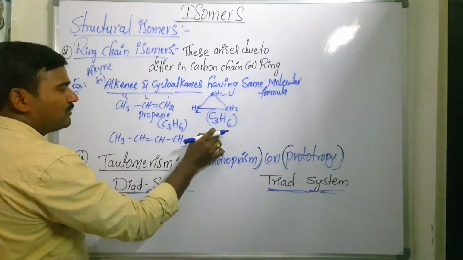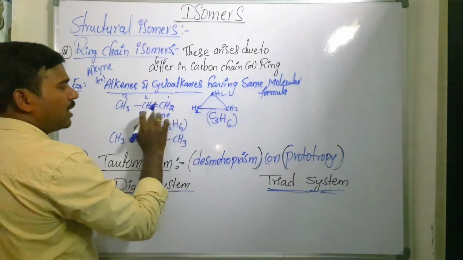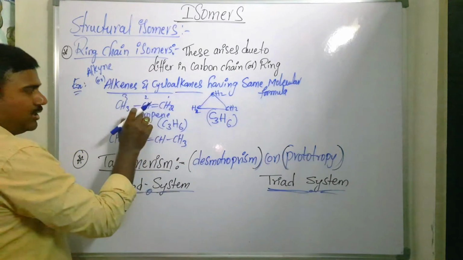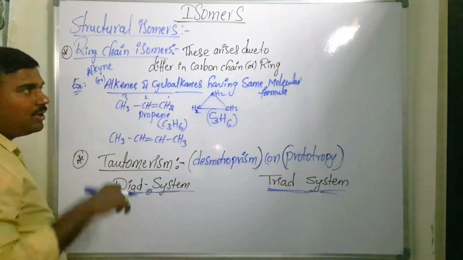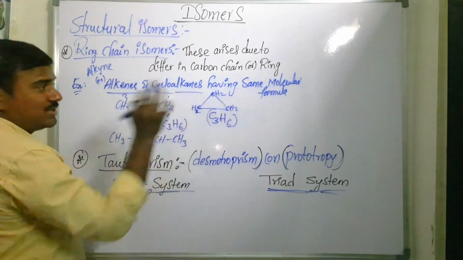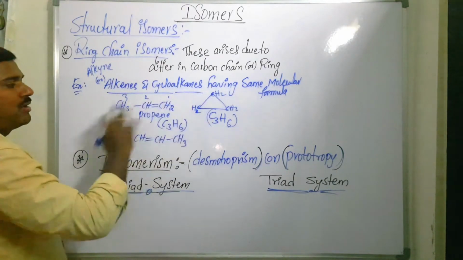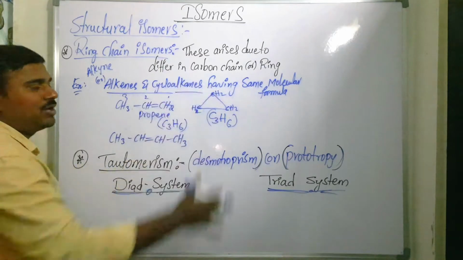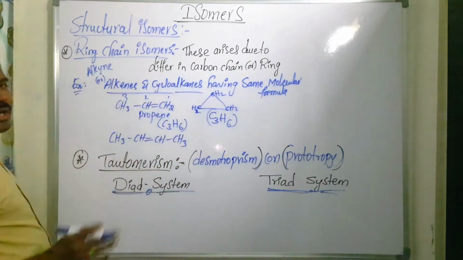They have the same molecular formula, but one is an open carbon chain and the other is a cyclic ring. They come under ring chain isomers.